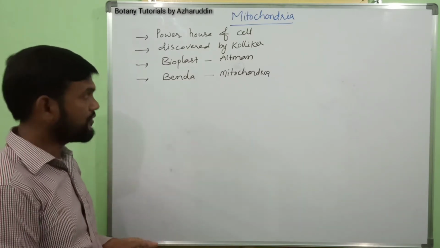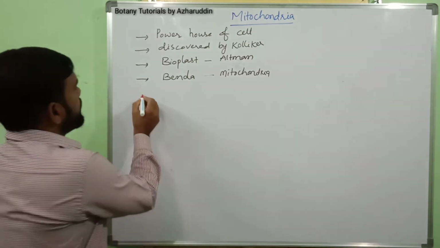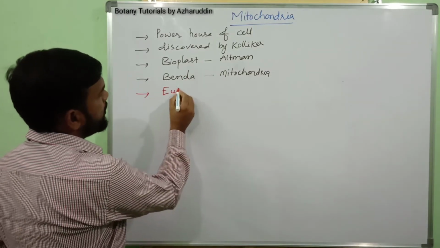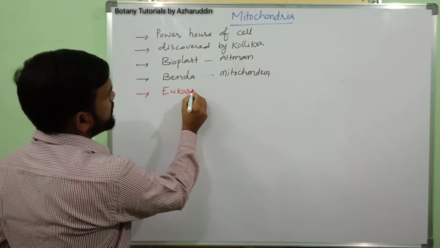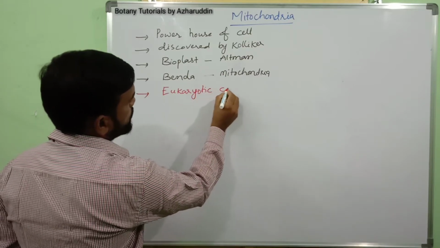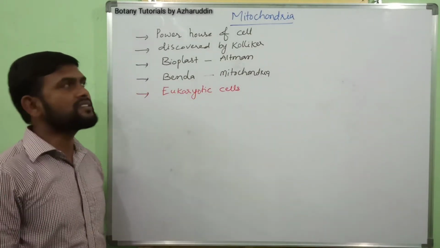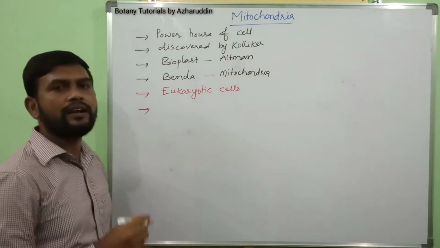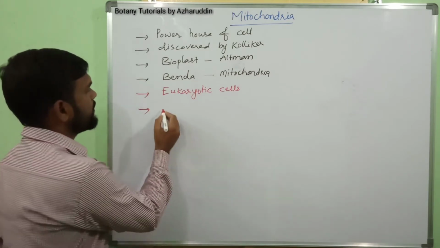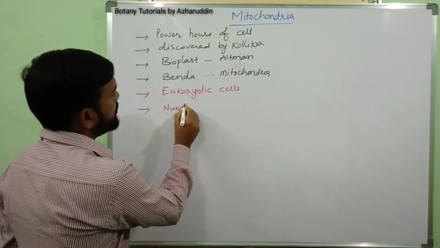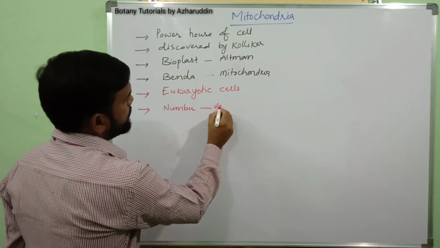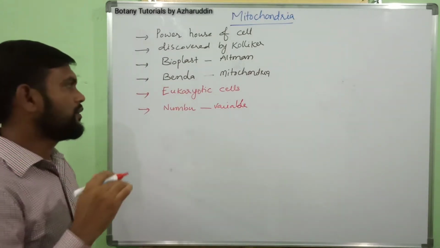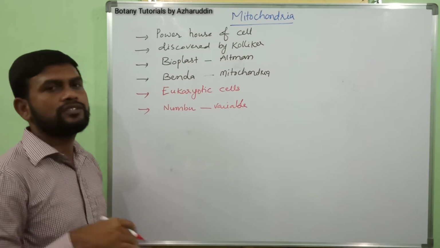Coming to occurrence, where they are present. They are mainly found in eukaryotic cells. And what is the number of mitochondria in a cell? The number varies from cell to cell. That means they are not constant in number. From cell to cell, their number changes.